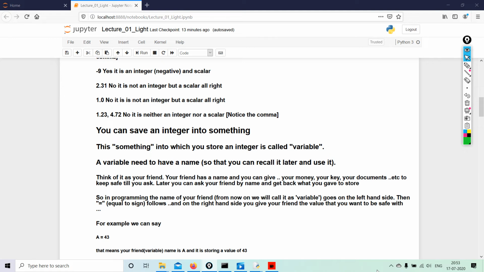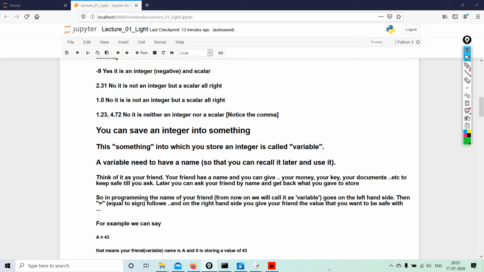So in programming, the name of your friend from now on will be variable. It goes on the left hand side like we did in the beginning of the lectures. A equals 5. So A was the variable and we stored an integer there, 5. Then comes equals, which follows on the right hand side. You give your friend the value you want to be safe with.